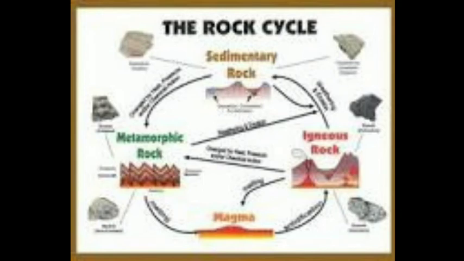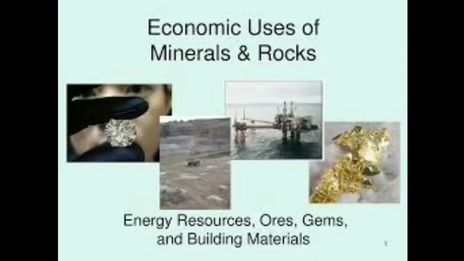Sedimentary rocks are especially rich in organic minerals like coal and petroleum. Most of the metallic minerals like iron, copper, bauxite, lead, zinc, and gold are obtained from the igneous or metamorphic rocks. Precious stones like diamond, ruby, and emerald are also obtained from igneous and metamorphic rocks.